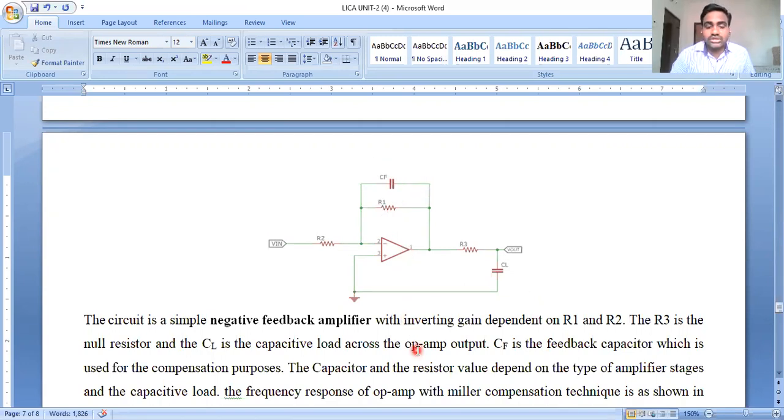So if we go to the discussion of internal compensation, that is Miller compensation, in brief, let us explain the circuit first. Internal compensation is also called Miller compensation.